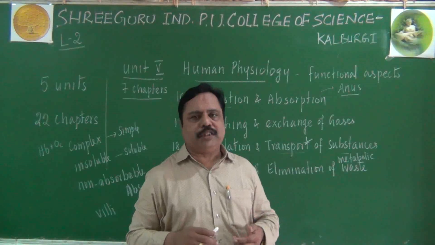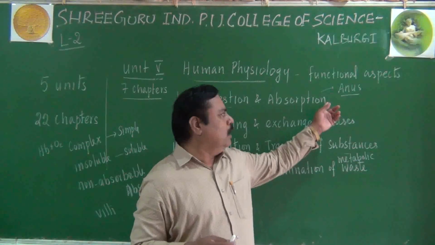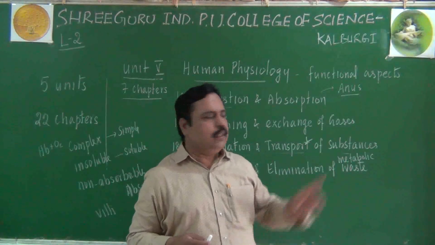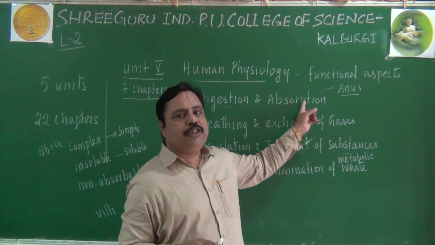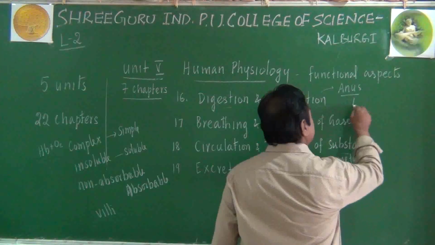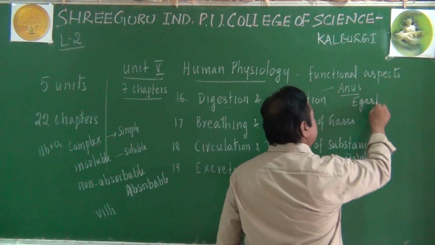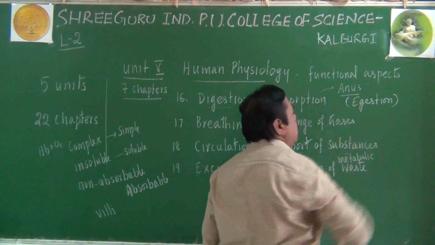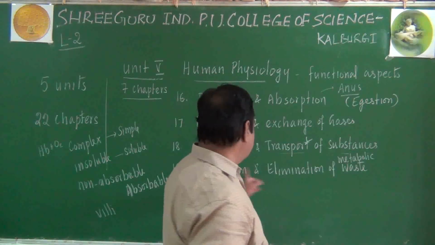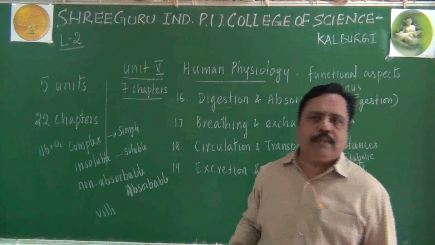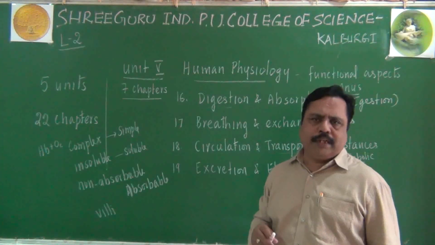That metabolic waste removal is different. Undigested waste removal is different. This is called egestion. Remember the word egestion. In egestion, we remove the undigested waste. But in excretion, we remove the metabolic waste. That is the main point.